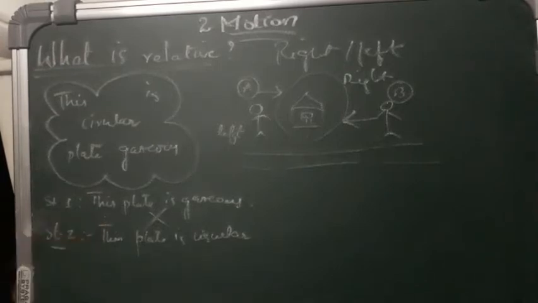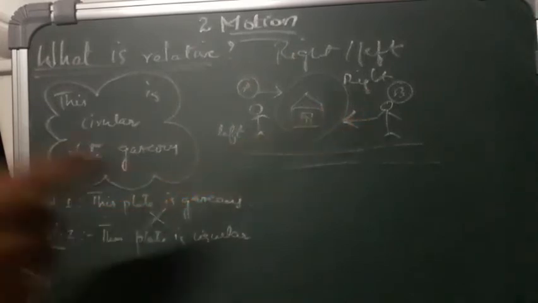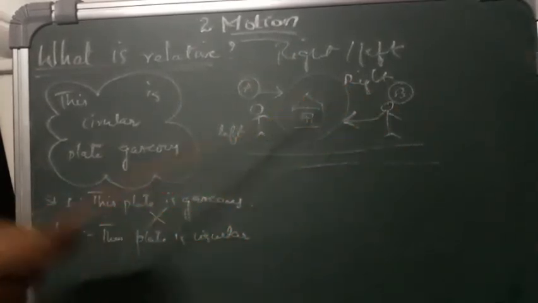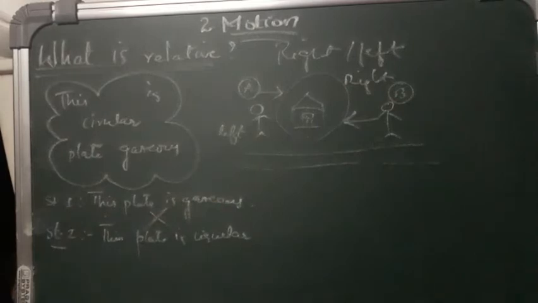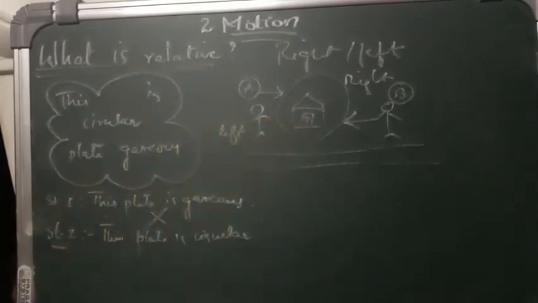So here we can say that there are two answers. For person A, the house appears to be on his left side, and for person B, it is towards his right side. So the position of the house is relative to the observer. It depends on the observer where the house is present.